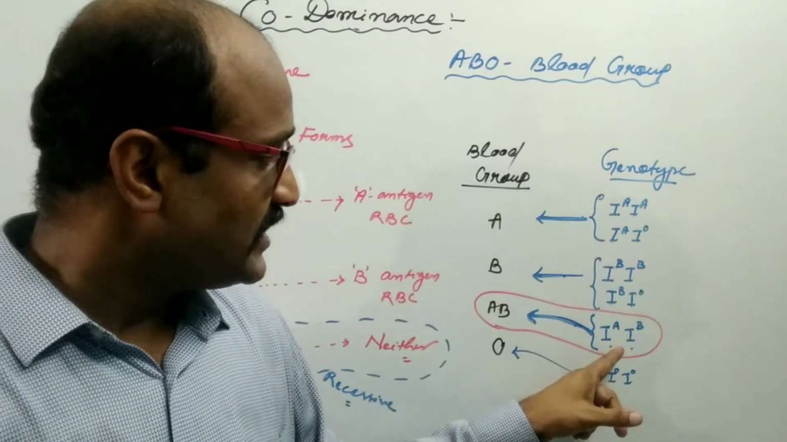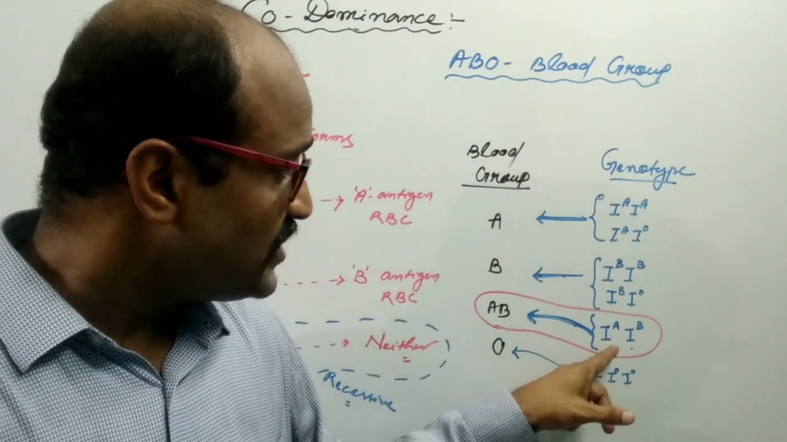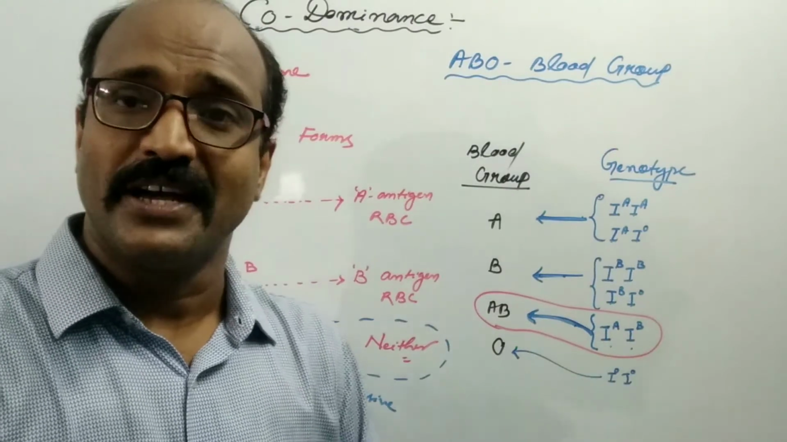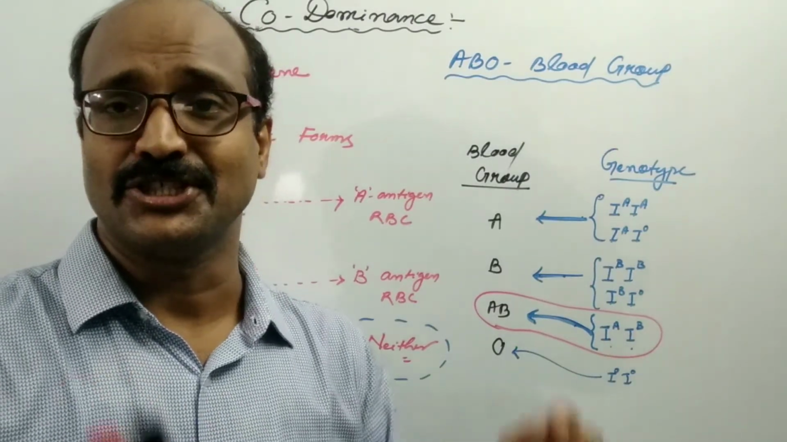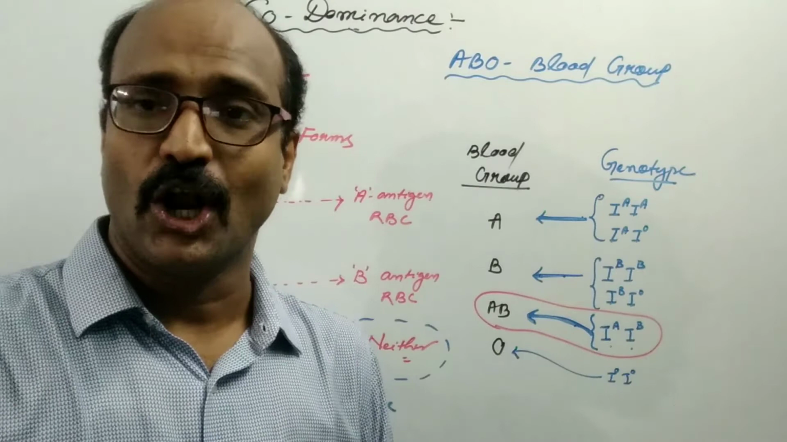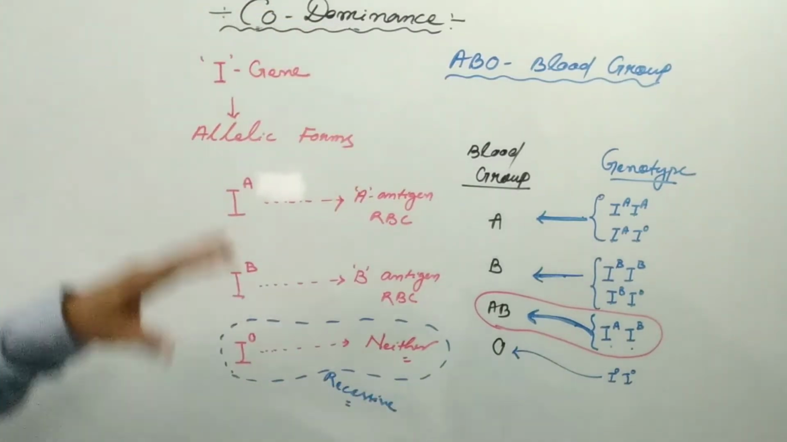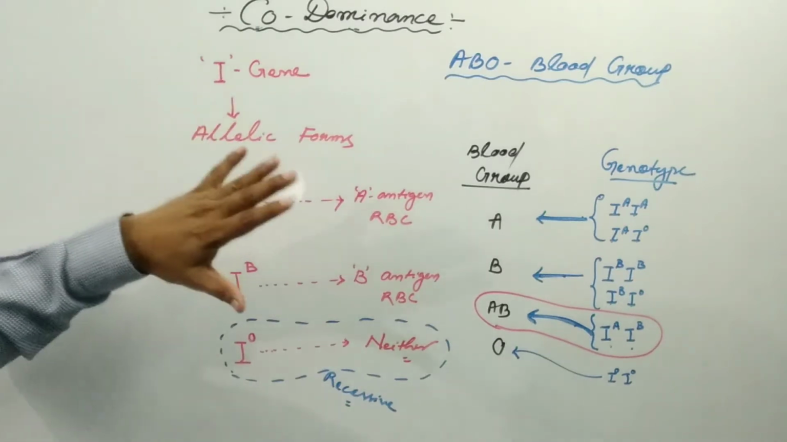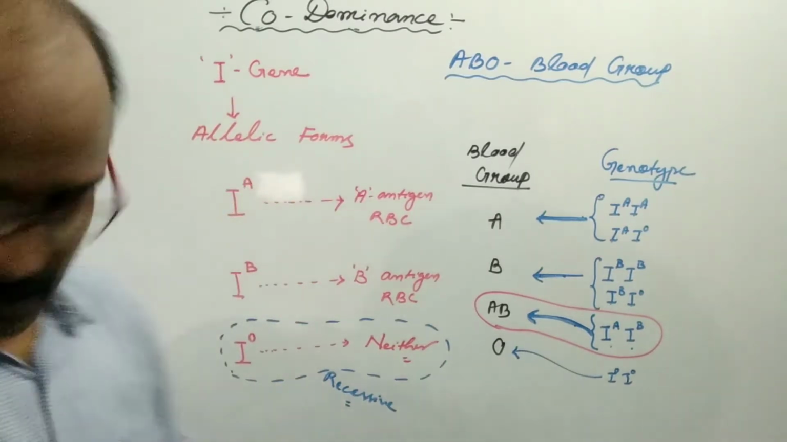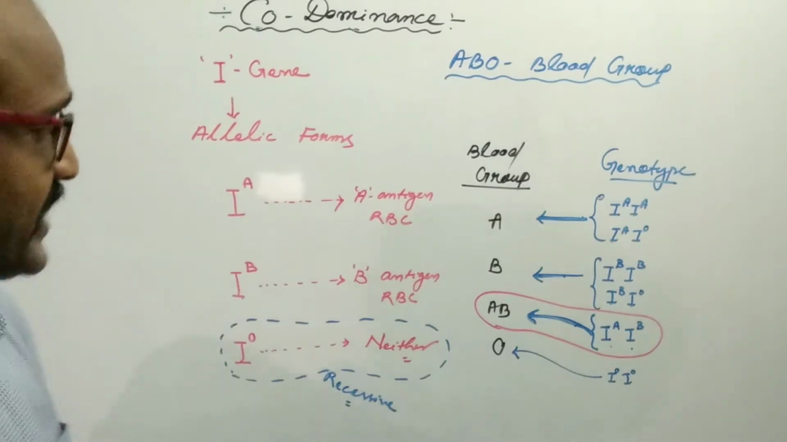It means these allelic pairs obey the law of segregation of Mendel. So this is the codominance. So let's start another example. Now I will take another example.